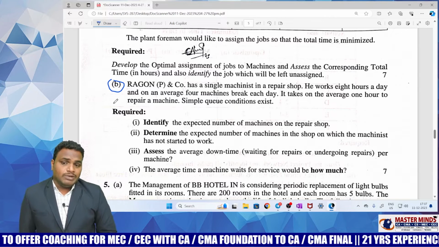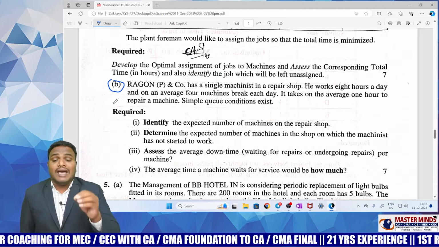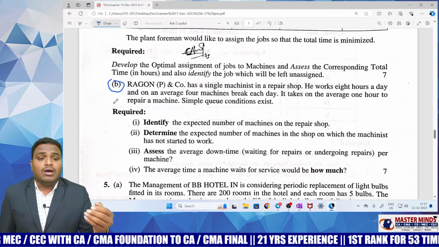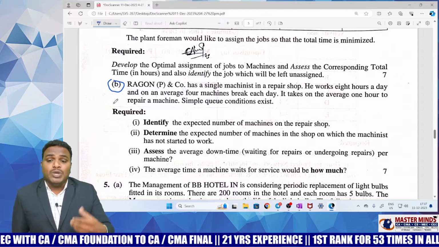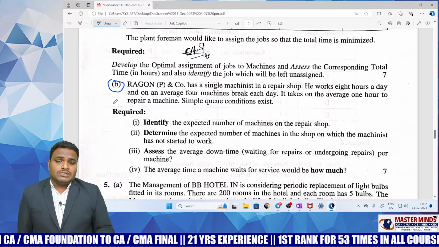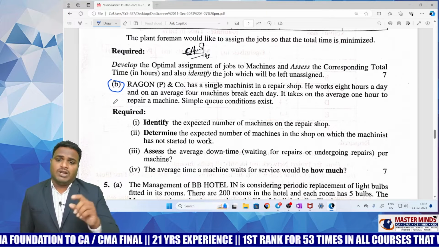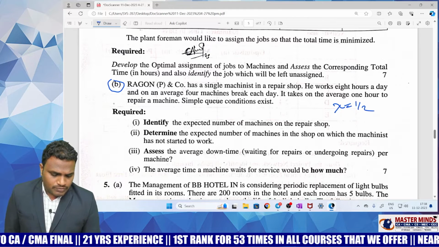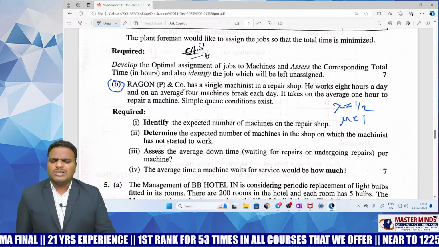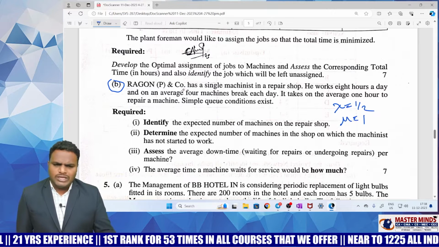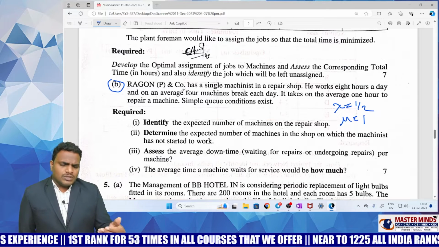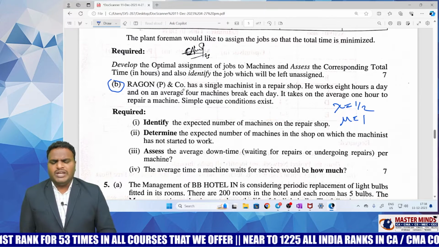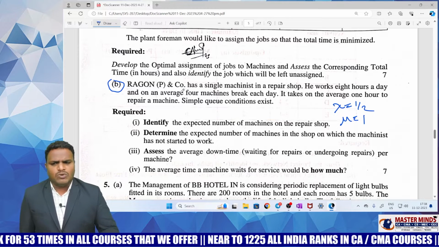Half a machine. That means here lambda is 1/2, the arriving pattern of the machines, and it takes on average 1 hour to repair, that is mu, the service pattern. That means 1 hour, 1 machine. So mu is 1. By using this lambda and mu, we have to find out LQ, LS, WQ, WS: length of the queue, length of the system, waiting time of the queue, waiting time of the system. These are the 4 requirements here.